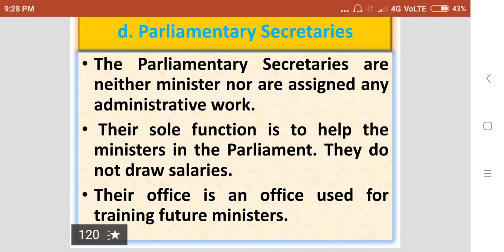Then lastly, parliamentary secretaries. The parliamentary secretaries are neither ministers nor are they assigned any administrative work. Their sole function is to help the ministers in the parliament. They do not draw salaries. Their office is an office used for training future ministers.